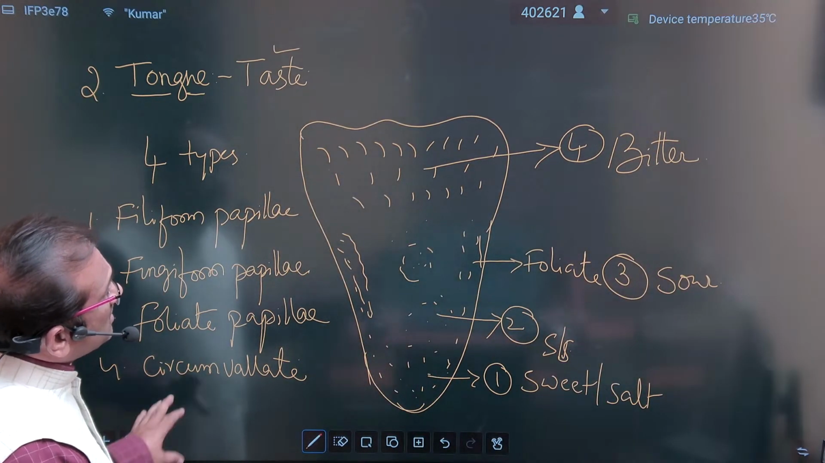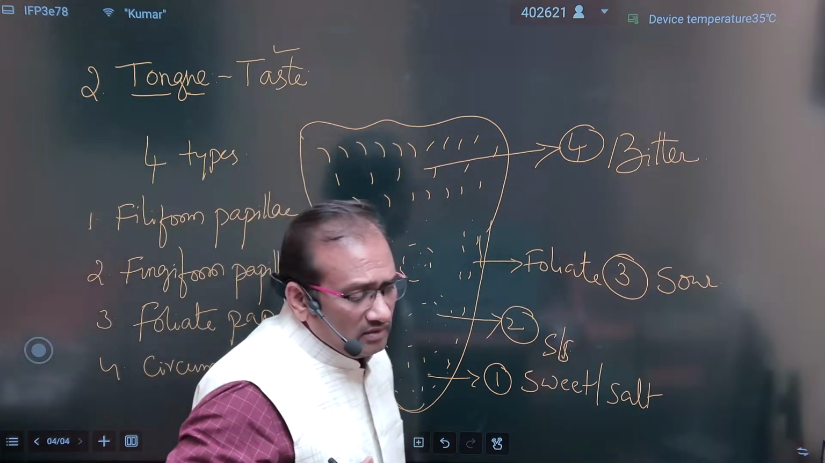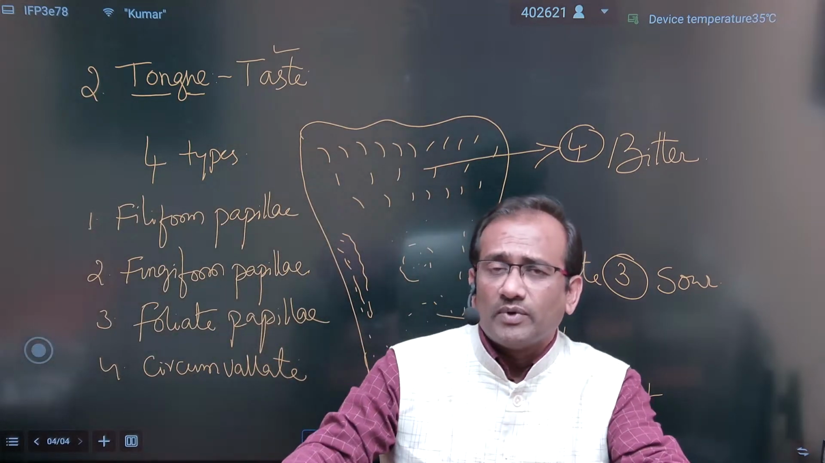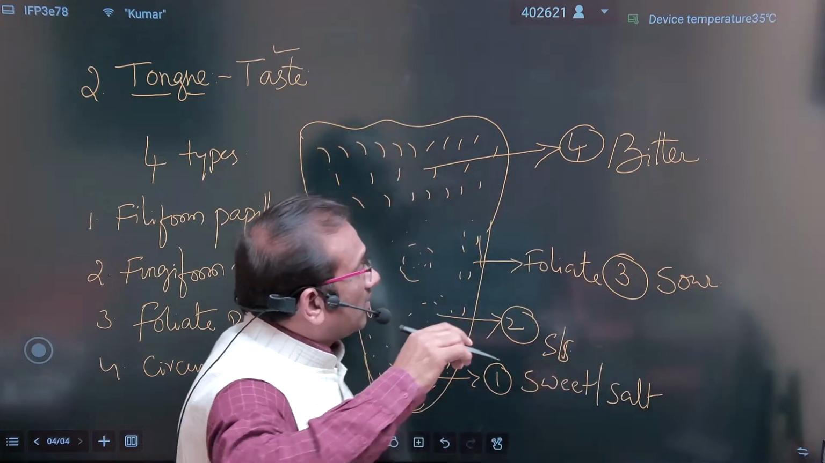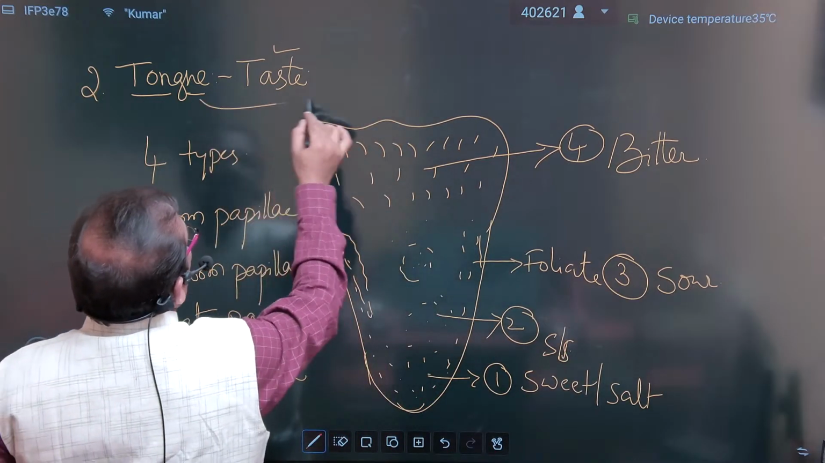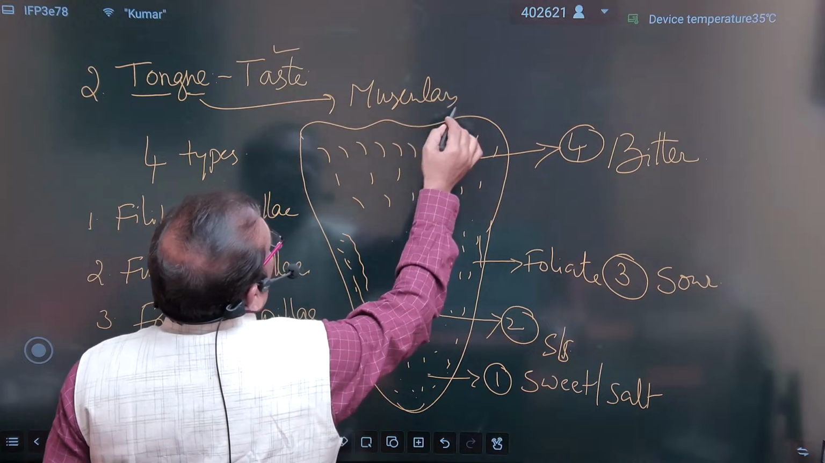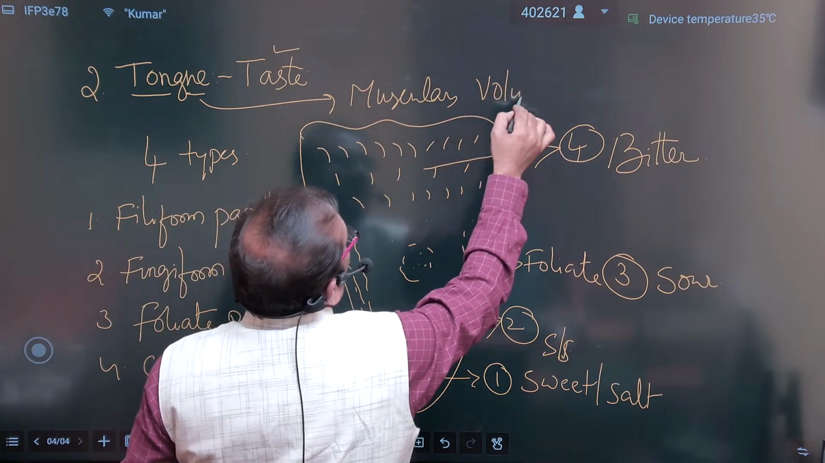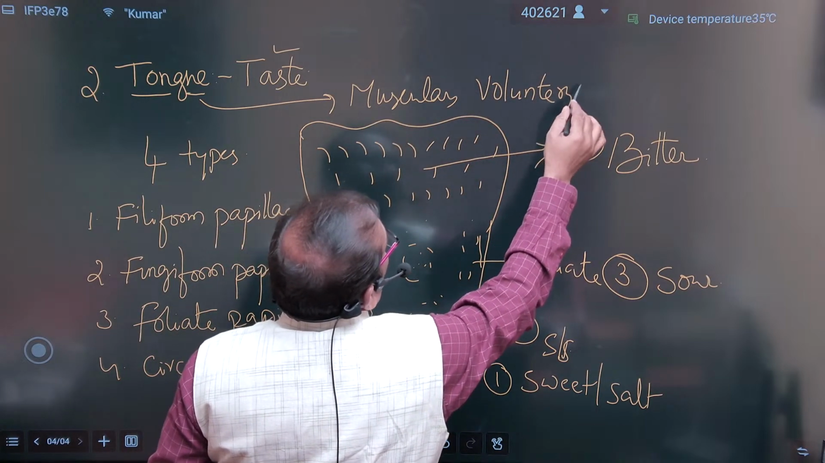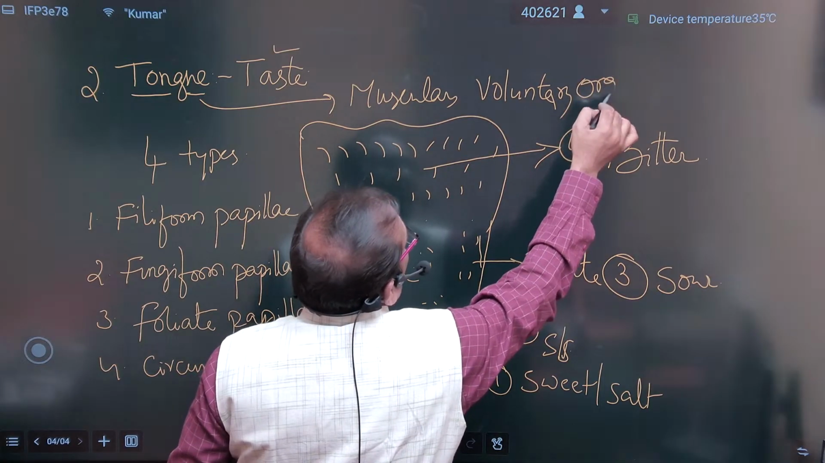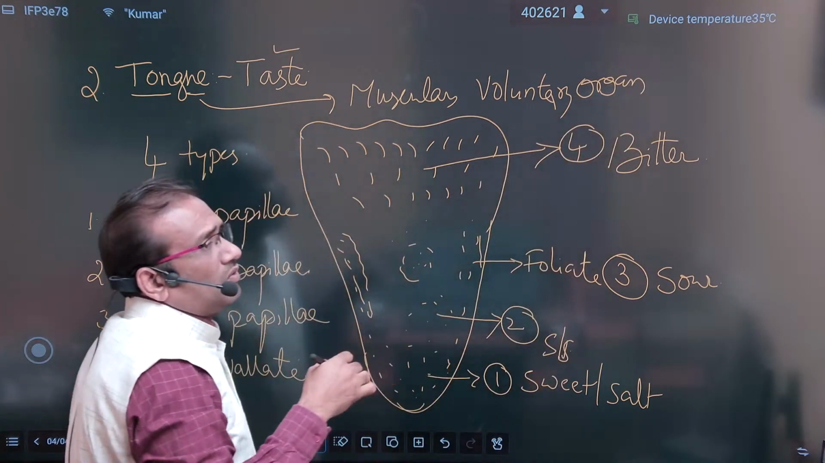So this is about the second organ, a muscular organ. The tongue is a muscular voluntary organ.